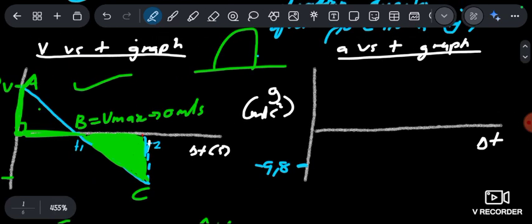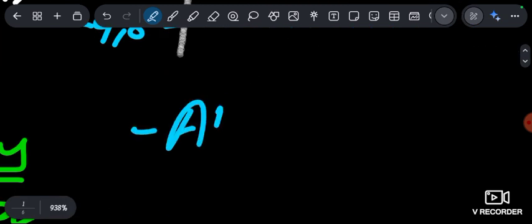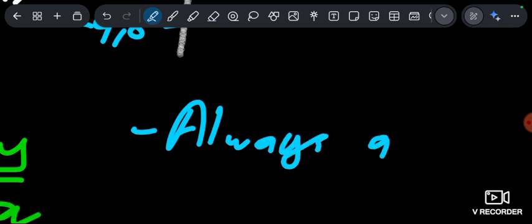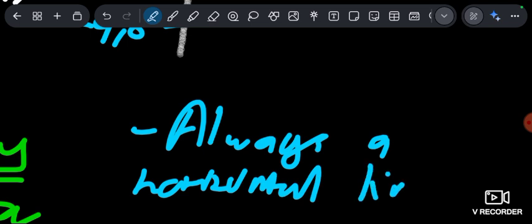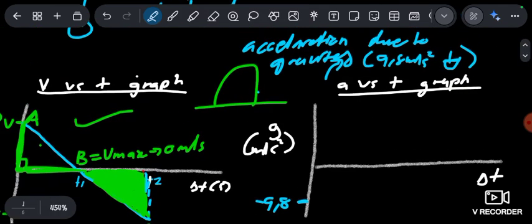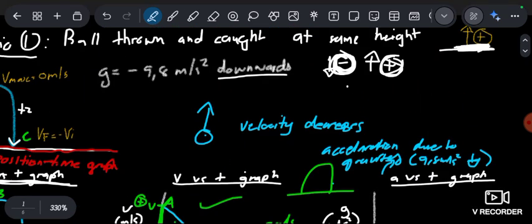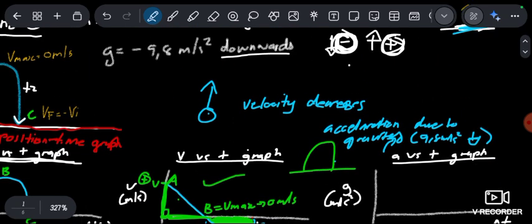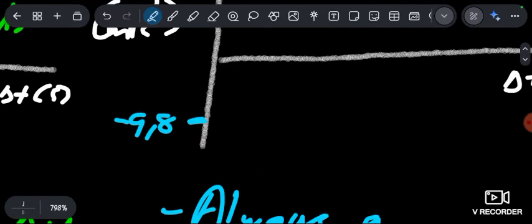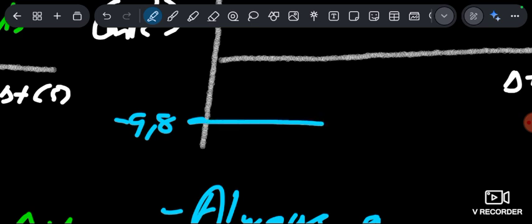Now, this one is very simple, guys. It's always a horizontal line. So now, because we chose up as positive, down is negative. We did choose up as positive here, if you remember. So it means that our acceleration is going downwards, in the opposite direction to the one we chose. So it has to be negative. So we're just going to draw a straight line like this. And that's just that. There's nothing more, there's nothing less.